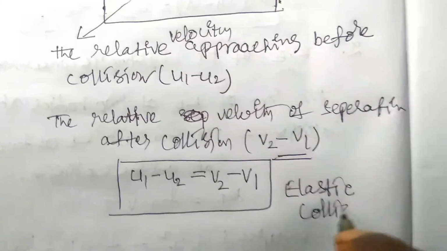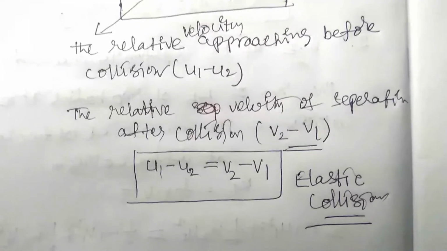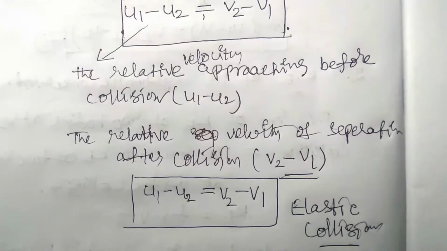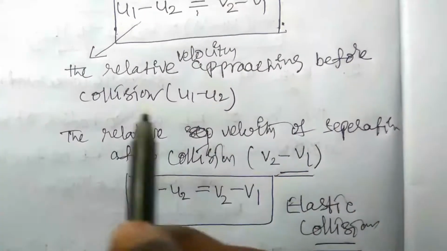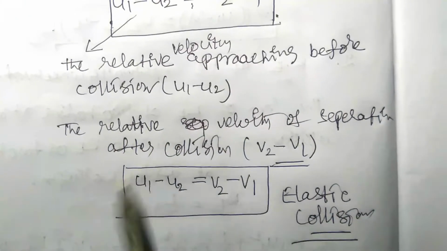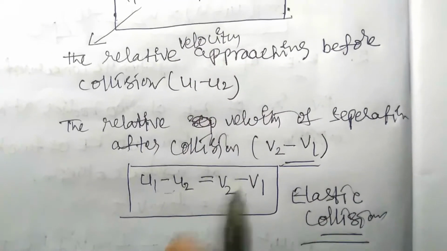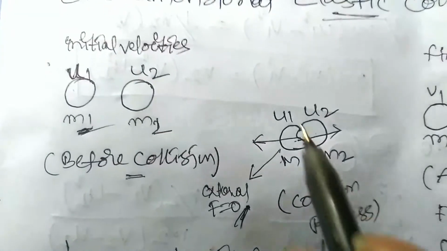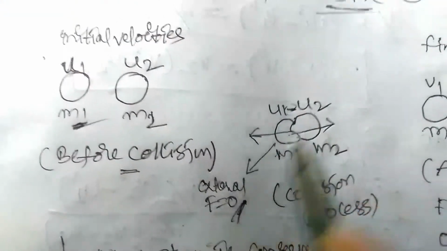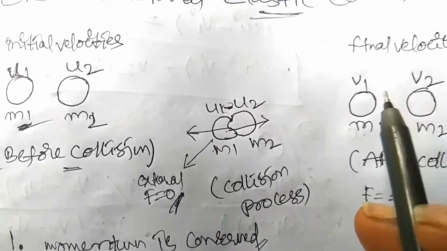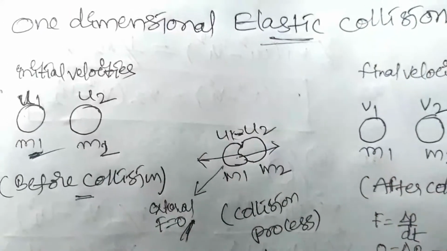This is the most important concept to know more about collisions. These two are the initial velocities, both approaching each other. So the relative velocity of approach is equal to the relative velocity of separation after collision. This occurs only in one-dimensional elastic collision. You have to remember it.